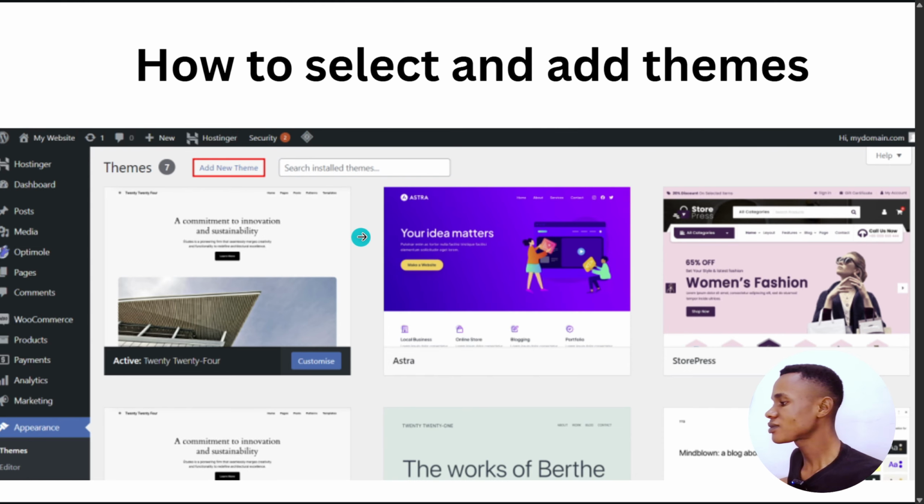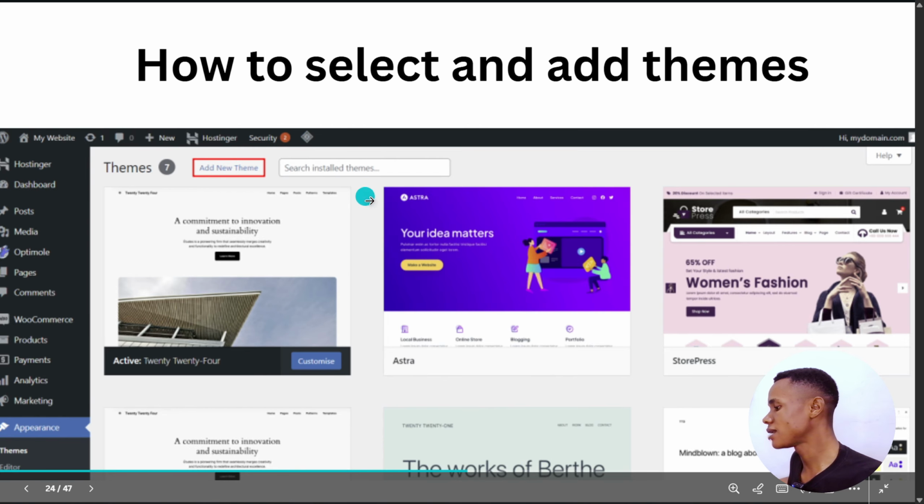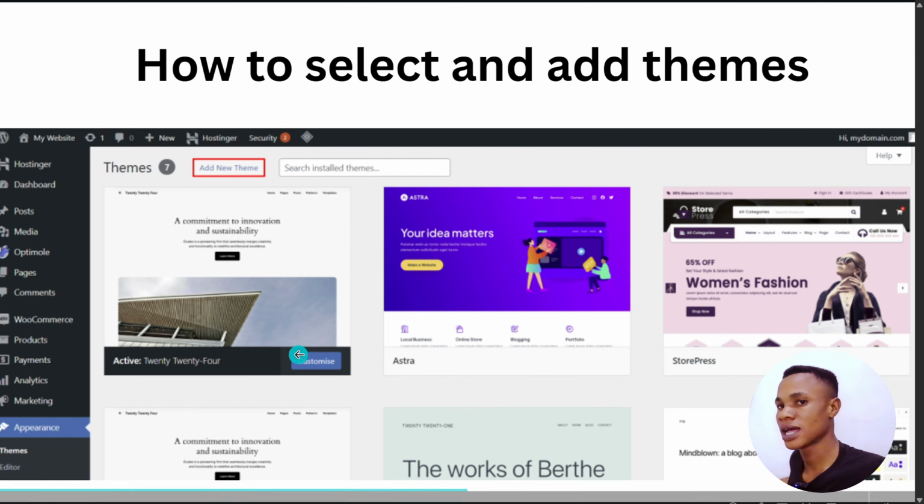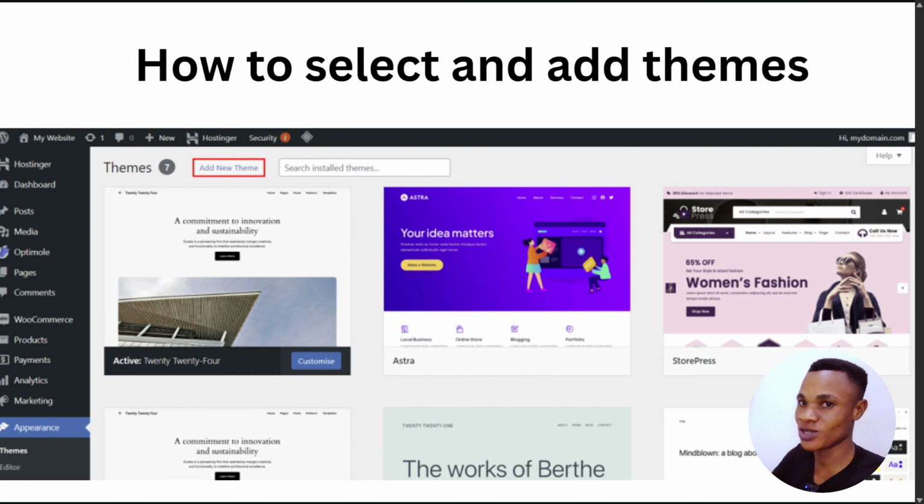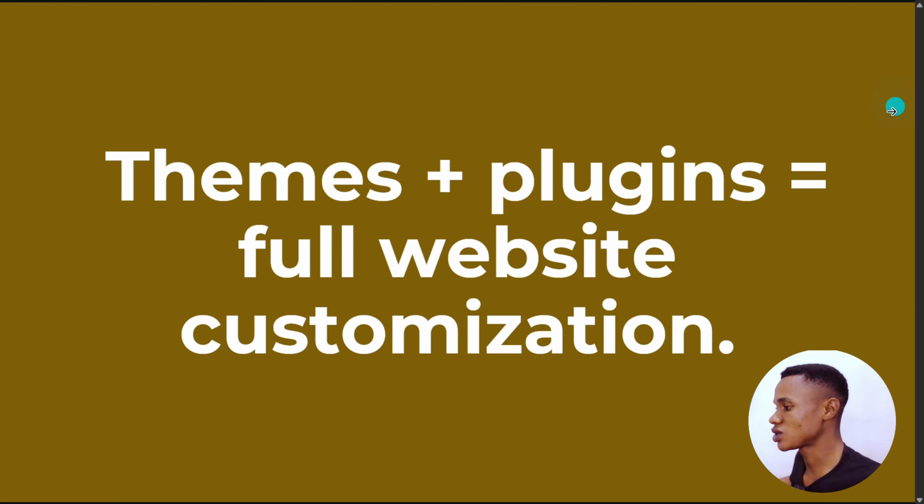All right, so now how do you select themes? You just come to appearance, select the theme, and then you install it, customize it and all of that. But don't worry, this is just theory. I'm going to teach you in the next video the complete practicals of how to do all of this. This is just what I want you to know ahead of time, so that when we get there it won't be strange to you.